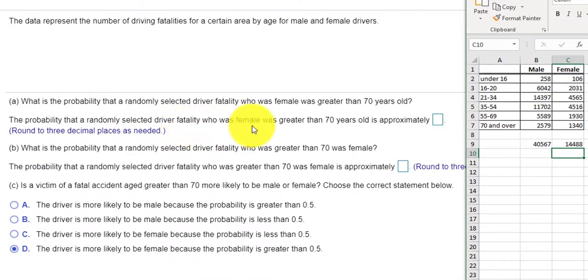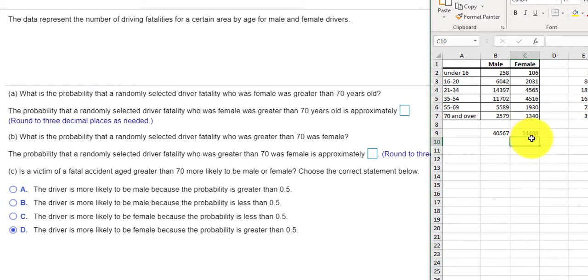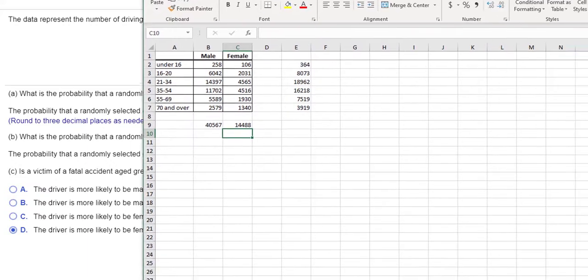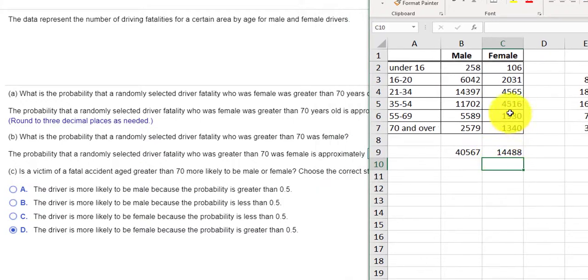What is the probability that the driver is female? So I'm really only looking at this column, a total of 14,488 females, who was also over 70? Let's make this a little bigger. Okay, so female and over 70, there are only 1,340 females. So if I press the equal sign and highlight 1,340 divided by this 14,488, press enter, that's the percent. So the percent of females that were also 70 and over was 0.09249.